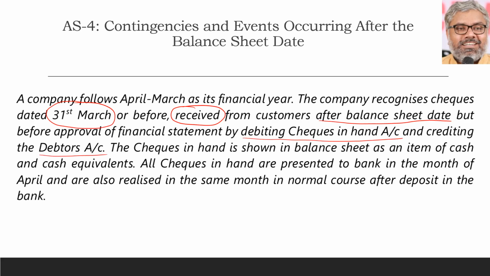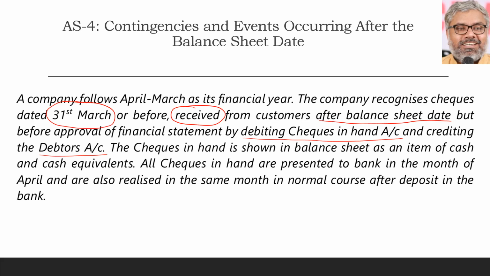So what are they doing? Debit checks in hand account, credit debtors account. This is the accounting treatment they have been doing, which means they are treating them like adjusting events. Even though they received the checks after the balance sheet date, because the date of the check is 31st March or before, they are treating that as an adjusting event.